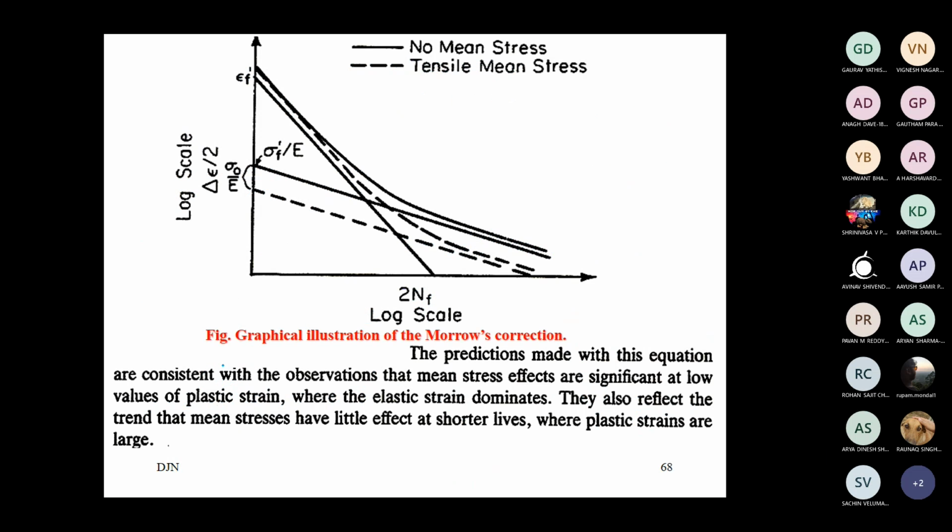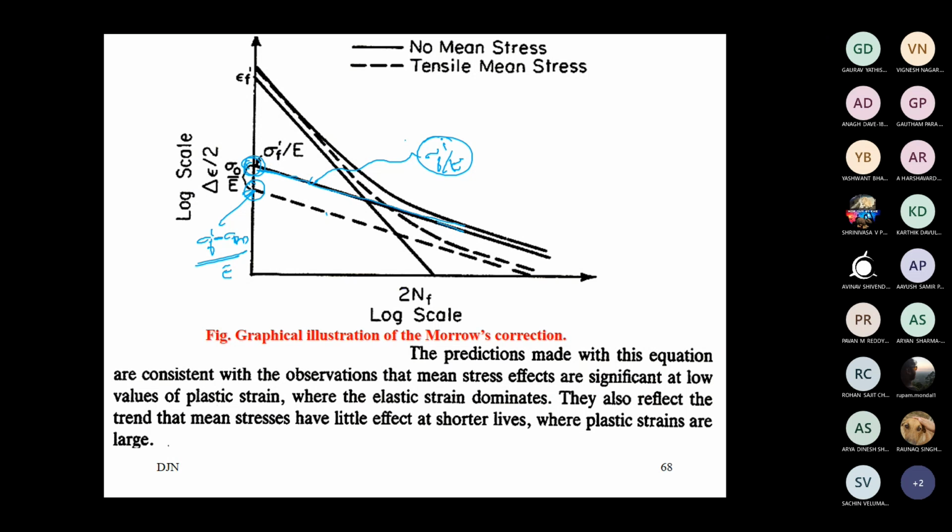Here you can observe the effect of mean stress. You have the actual curve, and because of Morrow's equation, you can see the elastic line is shifting. This is the original elastic line, sigma f dash by E. The lower one, the shifted portion, is sigma f dash minus sigma naught by E, or sigma mean by E, the new intercept.